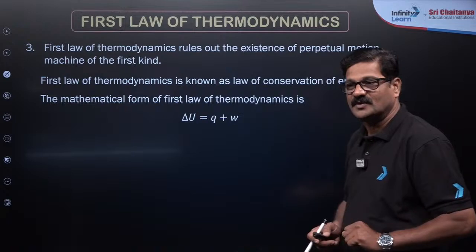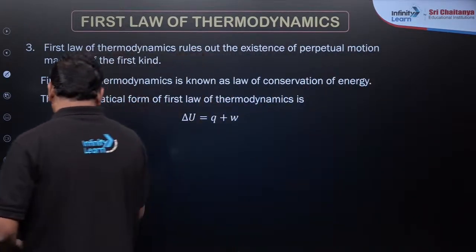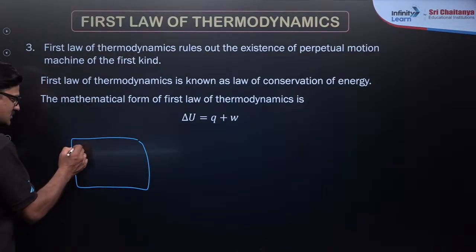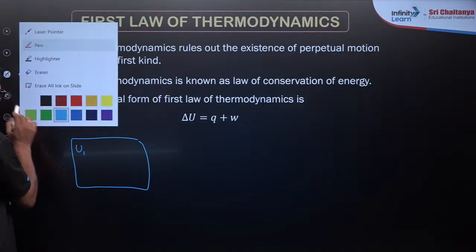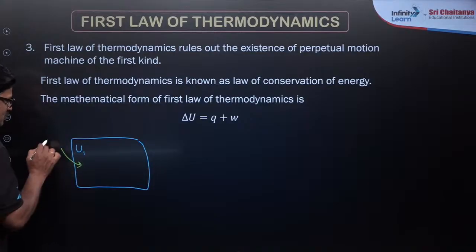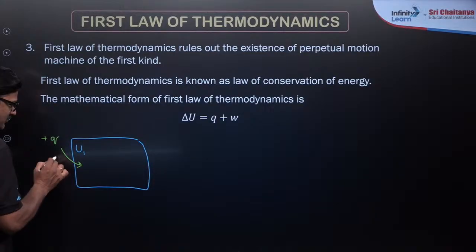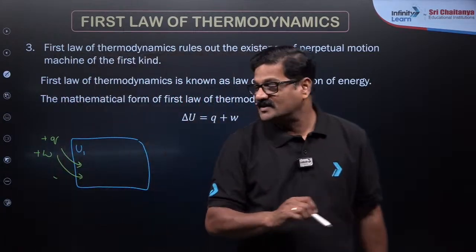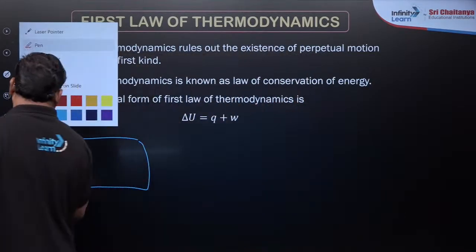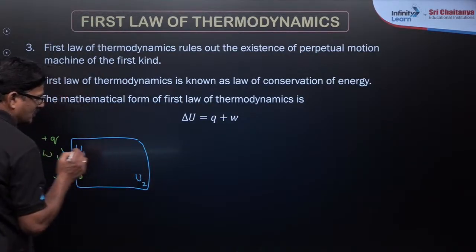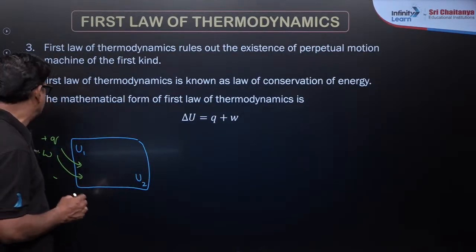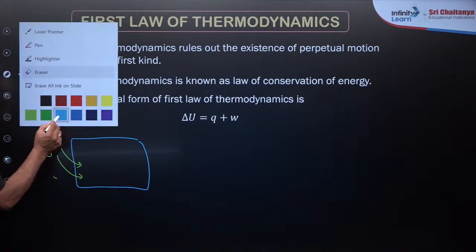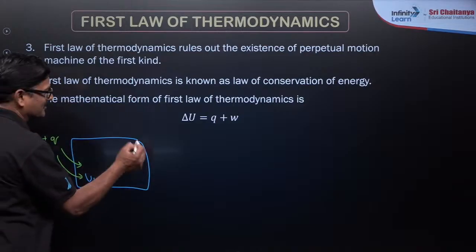What is this? I'll tell you. This is a system, my dear students. It has an internal energy, let us say state U1. Now some amount of Q is given to it and simultaneously some work is done, so that its energy has become U2. So this is the initial state and this is the final state. Initially the energy will be less, finally it can be more. Let me write U1 here, U2 here, doesn't matter.